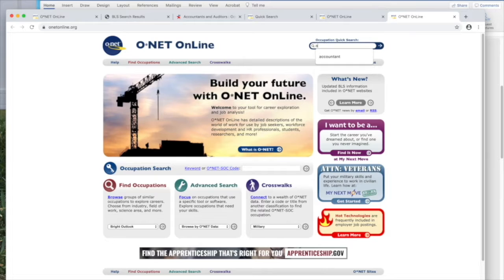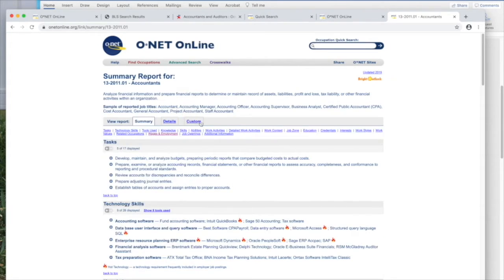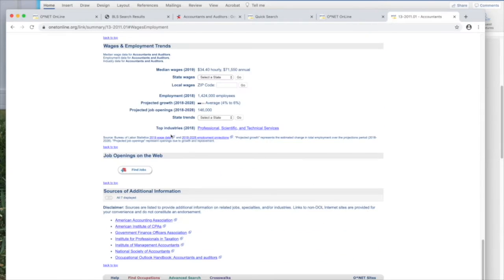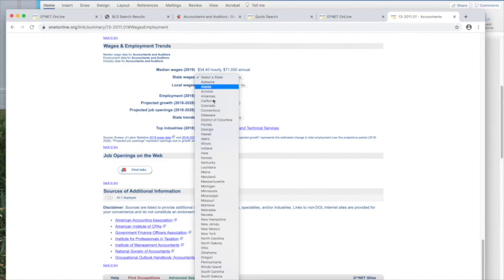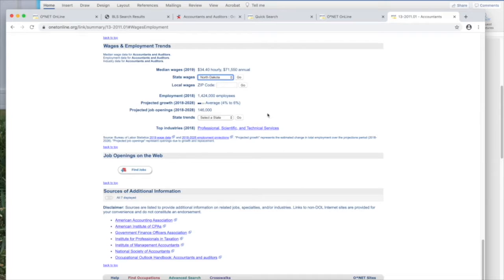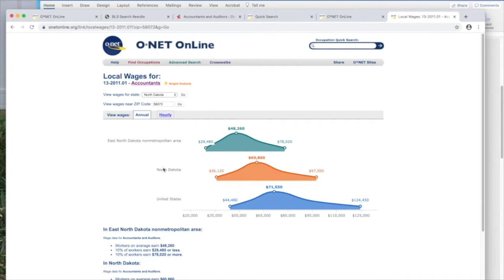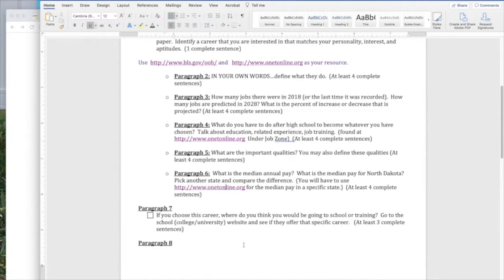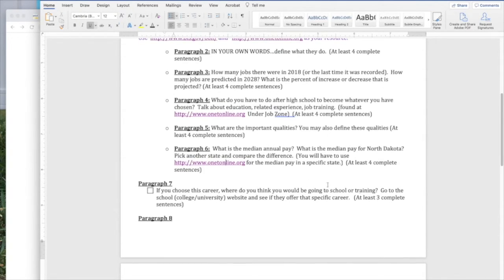So I'm going to type in accountant. I'm going to go to that site. I'm going to go to wages and employment, and I can pick North Dakota. And I can actually put in my zip code if I wanted to do it that way. And then find out what North Dakota is and so forth for the average pay for accountants. And then you will also do another state. And you'll have 4 complete sentences.